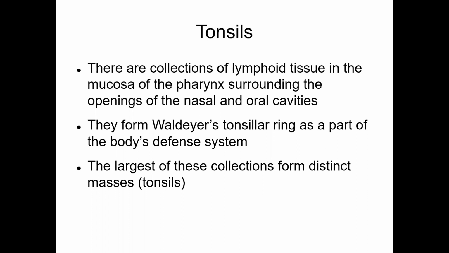The largest of these collections form distinct masses which are called tonsils. Remember, when you use the word tonsil, we are referring to the mucosa of the pharynx. Then sometimes we use the word abdominal tonsil. What is abdominal tonsil? Abdominal tonsil is another word for appendix, because appendix has a ring of lymphoid follicles. So that's also called abdominal tonsil. But when we refer to tonsils, it usually refers to one tonsil, the palatine tonsil.